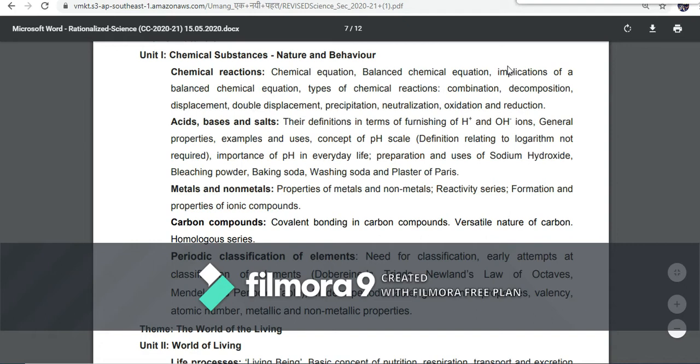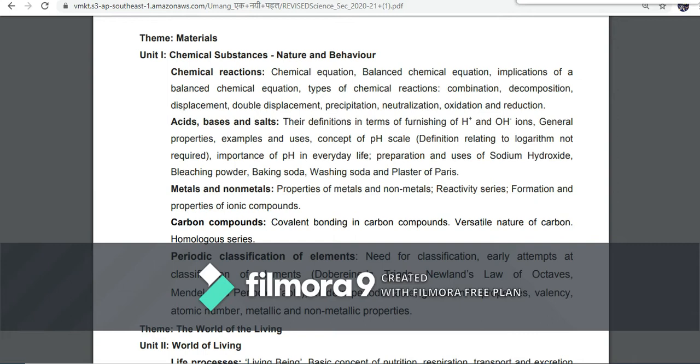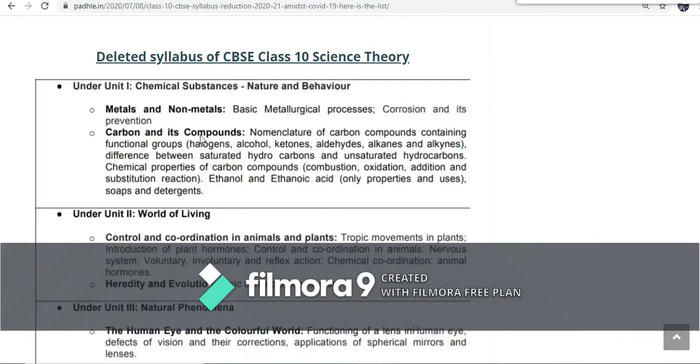First is metals and non-metals. Here we are only left with properties of metals and non-metals, reactivity series, formation and properties of ionic compounds. And you can have a look on the topics removed, like basic metallurgical processes, corrosion and its prevention. Now, moving to chapter 4, that is carbon compounds. In this, we are only left with covalent bondings in carbon compounds, versatile nature of carbon, homologous series. All other topics which were in this chapter are removed.